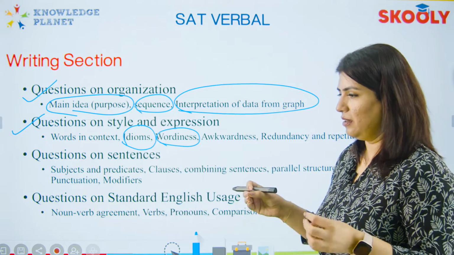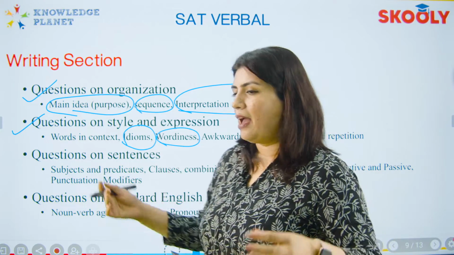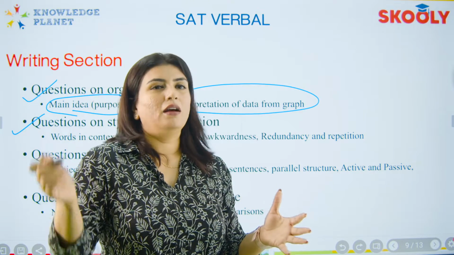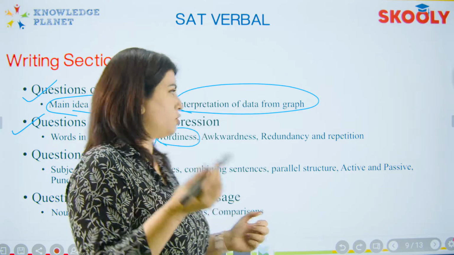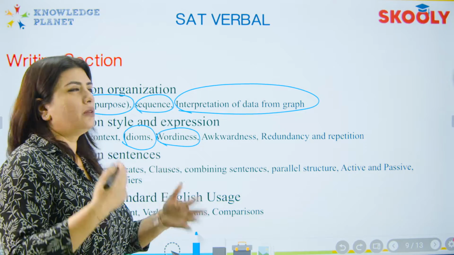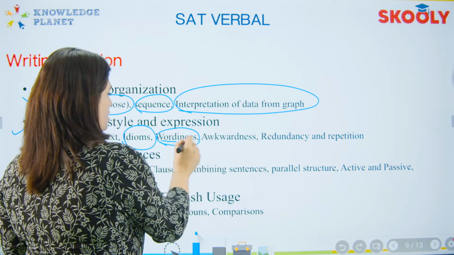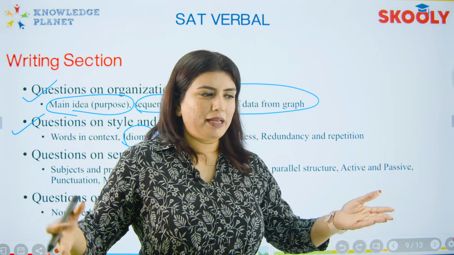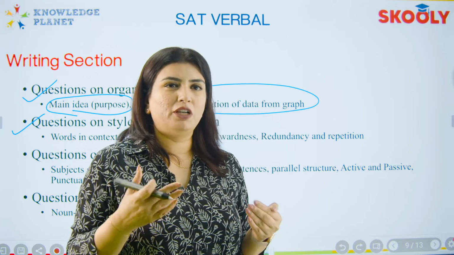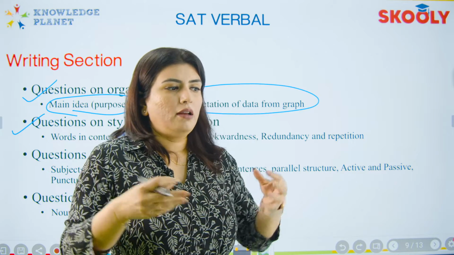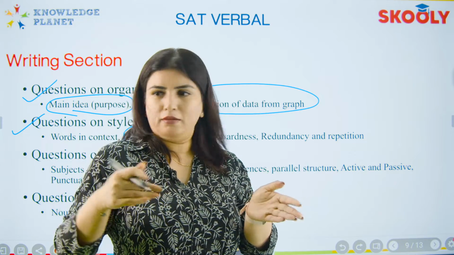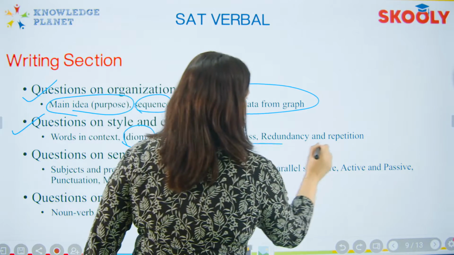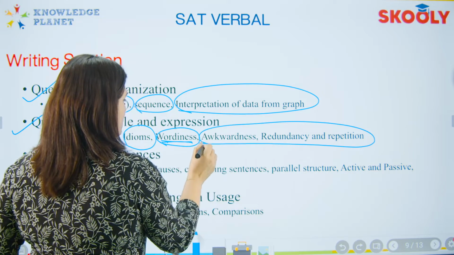If a particular question can be answered in the least number of words making maximum sense, SAT prefers that answer option. To explain further, we'll do these types of questions in class. Those are called questions based on wordiness, where there are too many words in an option, and you need to figure out if the answer option really needed those many words, or it could have been a shorter option making the same sense. Awkwardness, redundancy and repetition are very similar to wordiness.